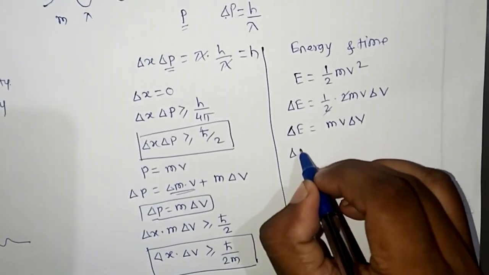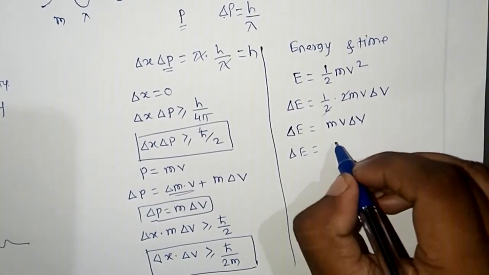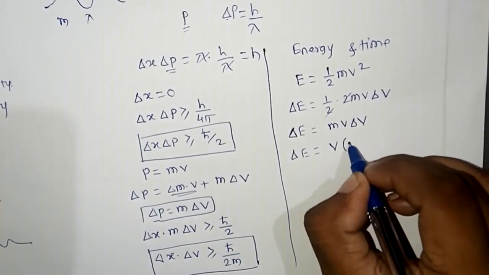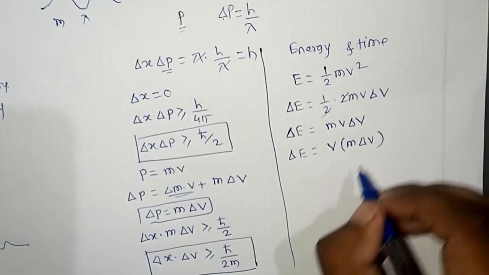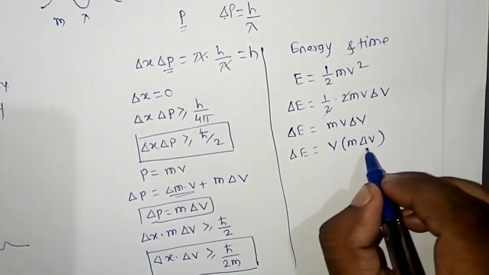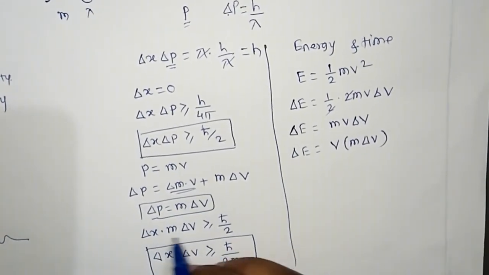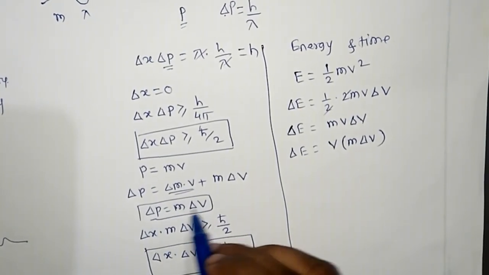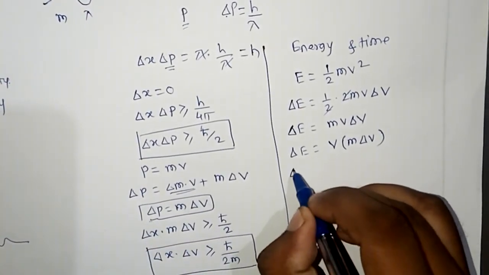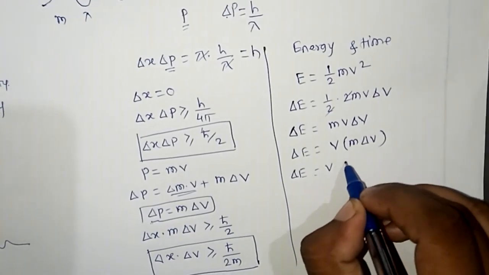Rearrange this term. So delta E is equal to v into bracket m into delta v. But we have the value of m into delta v, that is delta p is equal to m into delta v. So put this value here. So delta E is equal to v into delta p.